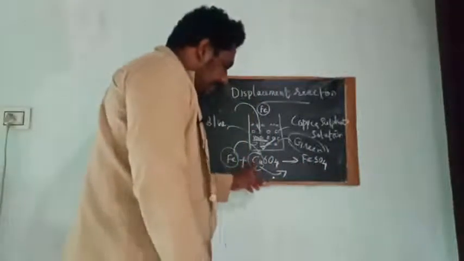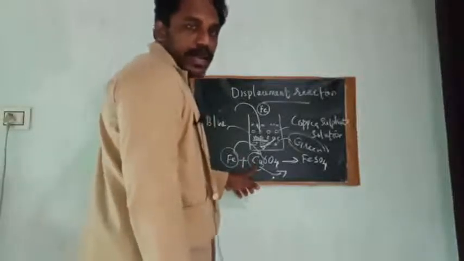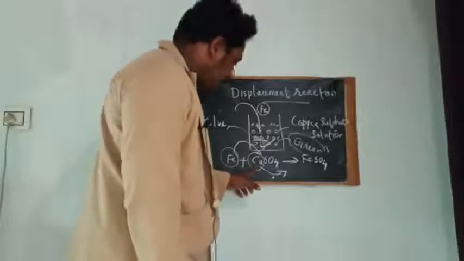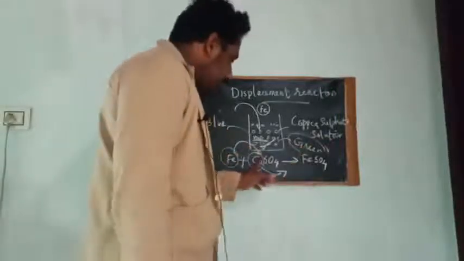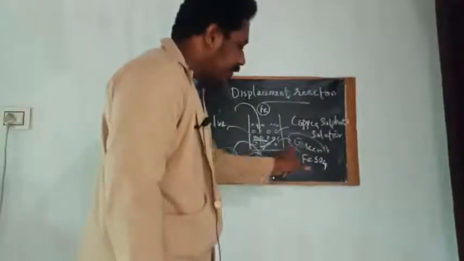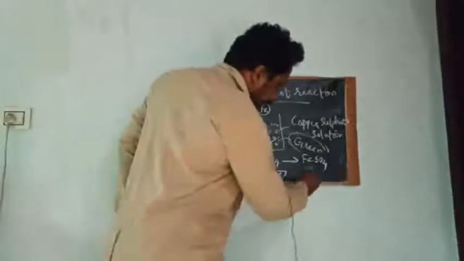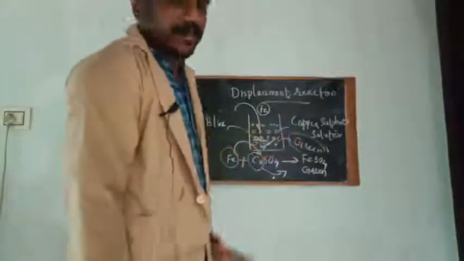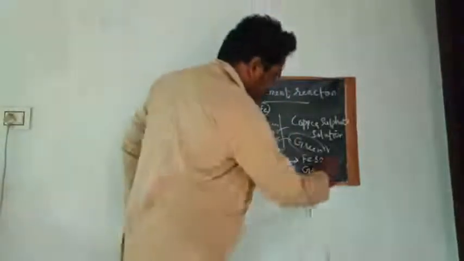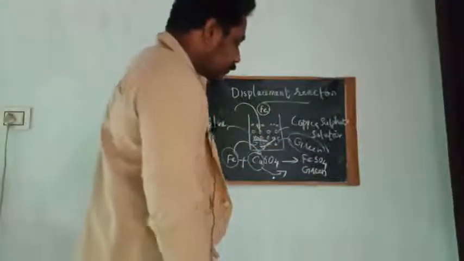Iron takes the place of Cu. Iron occupies the place of Cu to form FeSO4. Now CuSO4 solution has turned into FeSO4. FeSO4 is a green color substance, and that's why the solution has turned into green.